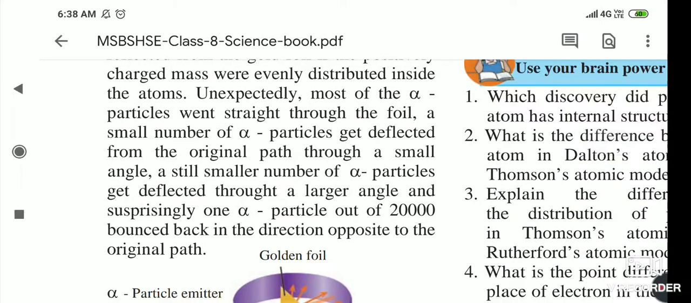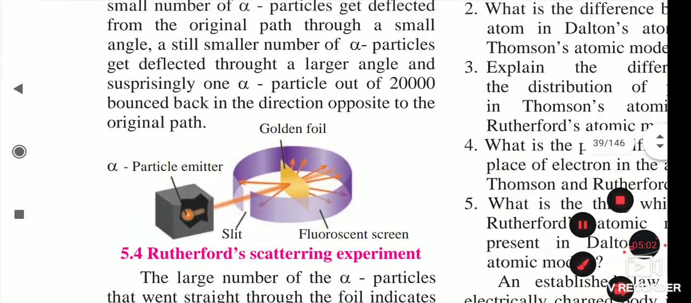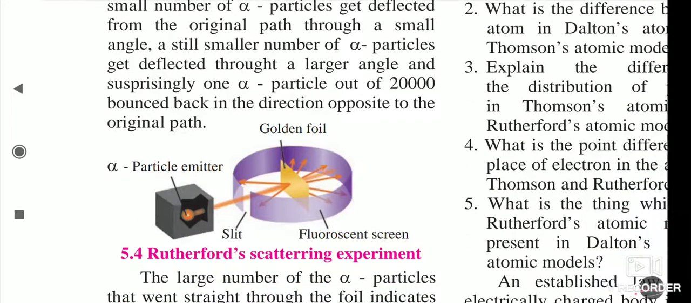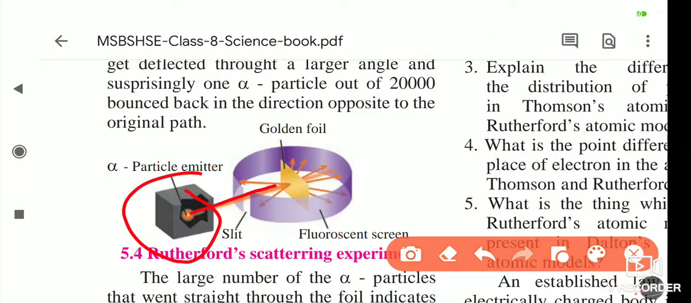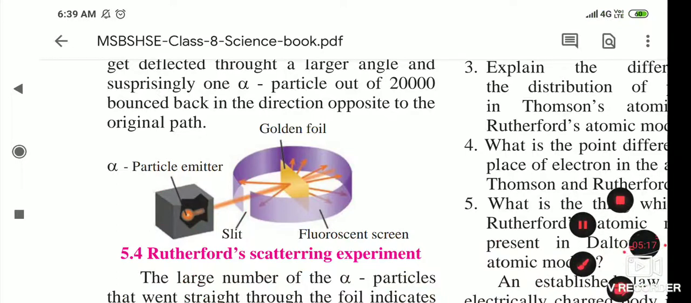So out of 20,000 alpha particles thrown, one bounces back in the direction opposite to the path. If you see here, you will notice that these are the alpha particles. He threw these rays of alpha particles from here. This is the gold foil I just showed you, and this is the fluorescent screen. As you know, when light falls on the fluorescent screen, what happens?